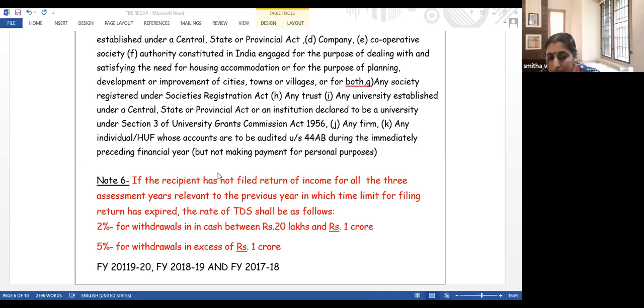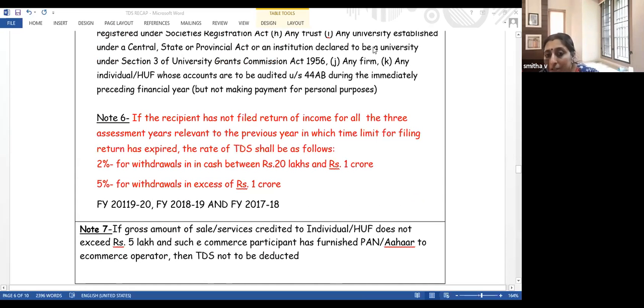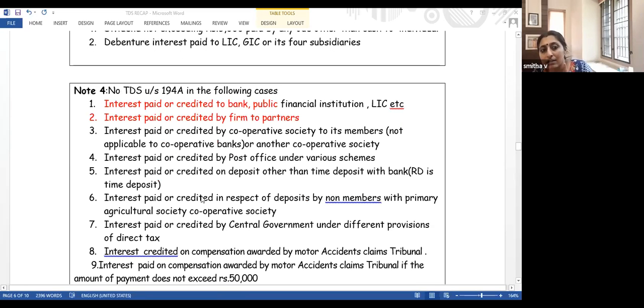Again, under which section were we discussing this? Which was the section that was covering this cash withdrawal? 194N.